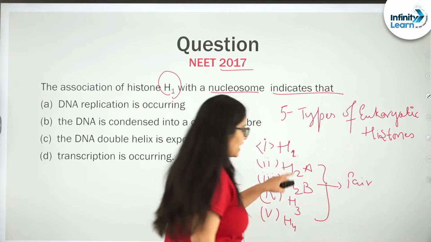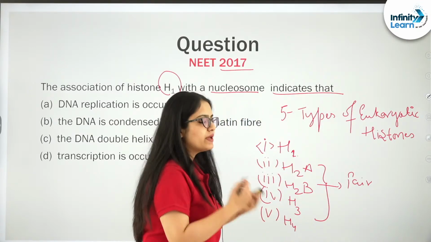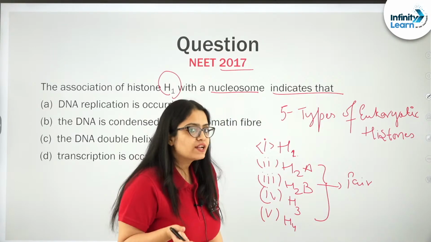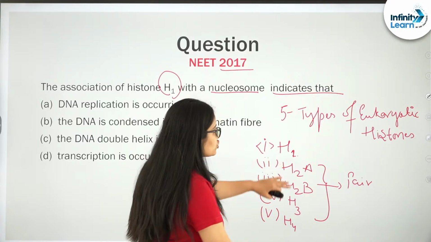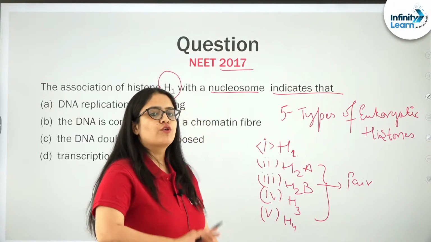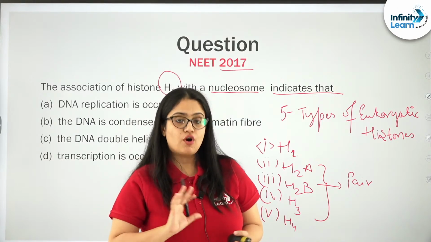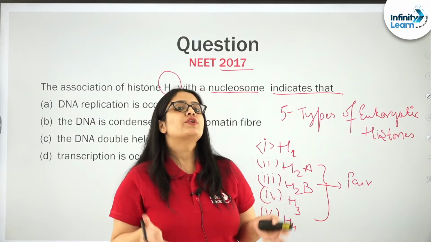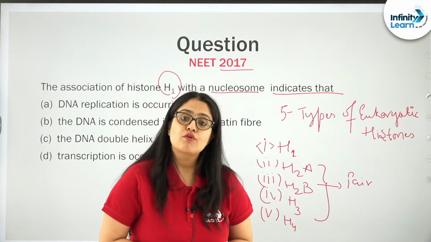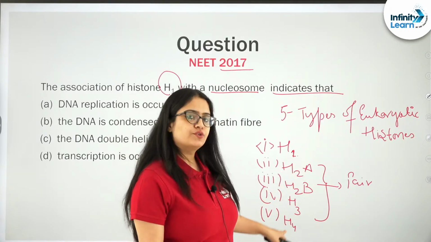So there are 4 types, and when they are in pairs, the total number will be 8. So H2A, H2B, H3 and H4 will form a complex. That complex will be known as an octamer. It will be made up of 8 molecules, 2 of each, right?